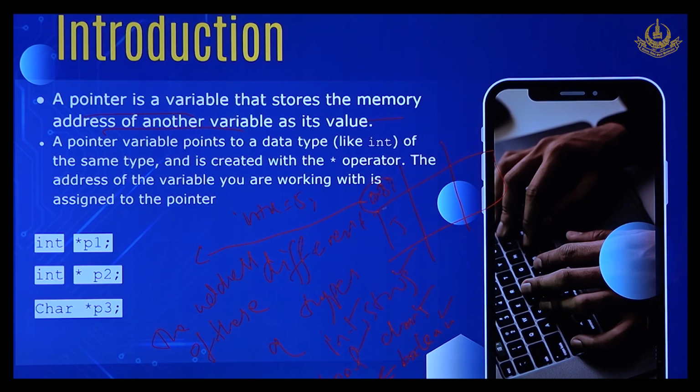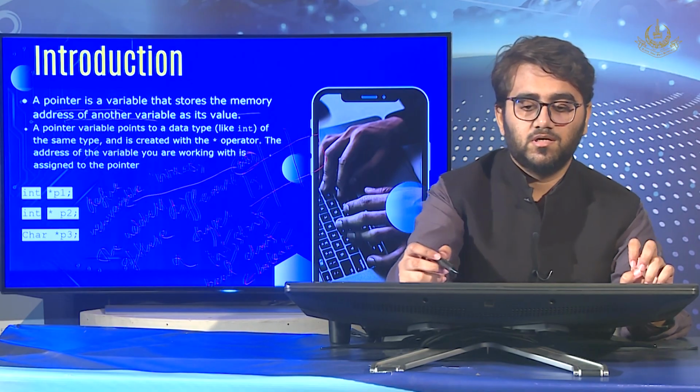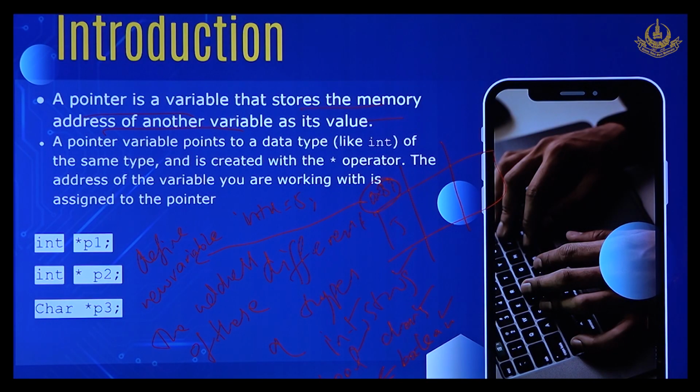So to save the address of this particular variable, we have to define a new type of variable. This data cannot be stored in integers or strings or other variables, so it has to be stored in a new type of variable, which is called a pointer. It stores the memory address of another variable as its value.